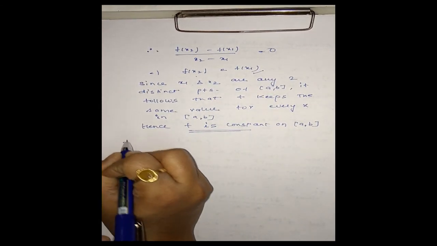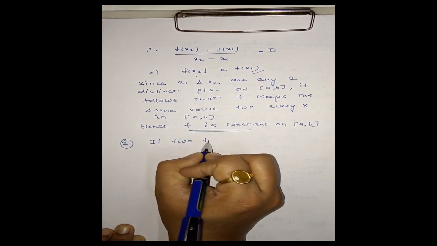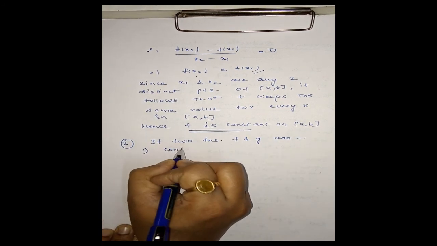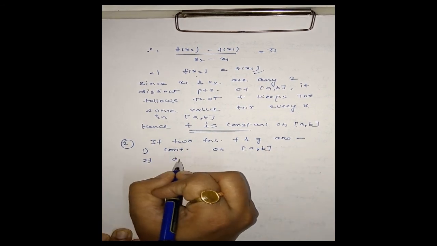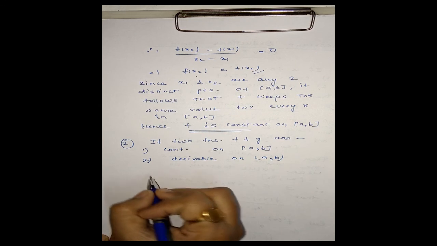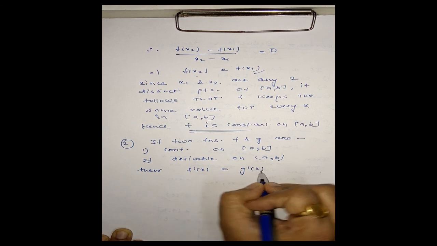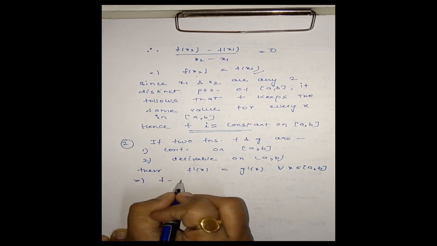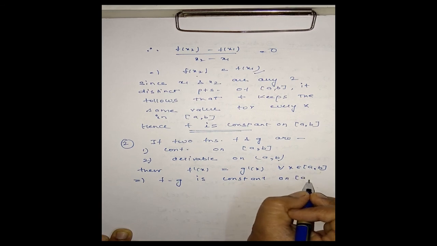Second, now we come to the second. If two functions f and g are first continuous on closed interval [a, b], second derivable on open interval (a, b), then f'(x) = g'(x) for every x in closed interval [a, b] will imply f - g is constant on closed interval [a, b].